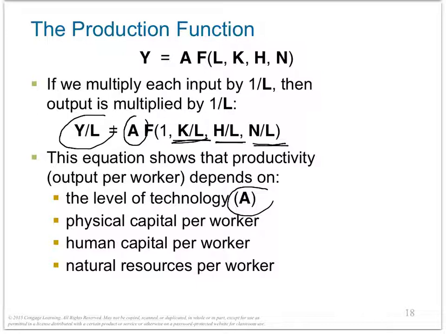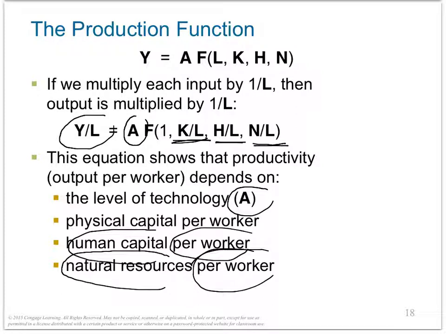And the next one is human capital per worker. The same idea. Maybe you have education, but not everybody can get this education. Then it's a problem. It's not going to affect the productivity. Productivity depends on human capital per worker, and the same is true for natural resources per worker. The only difference is the technology, because technology can increase any inputs. Technology can increase any combination of inputs for the production function.